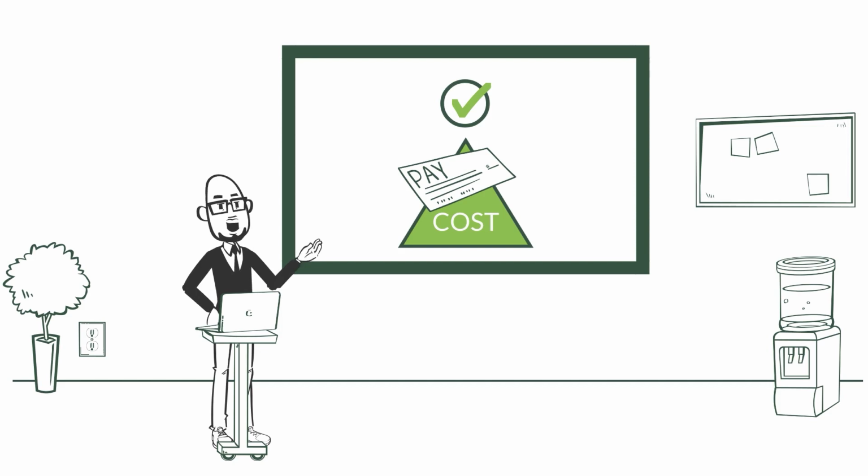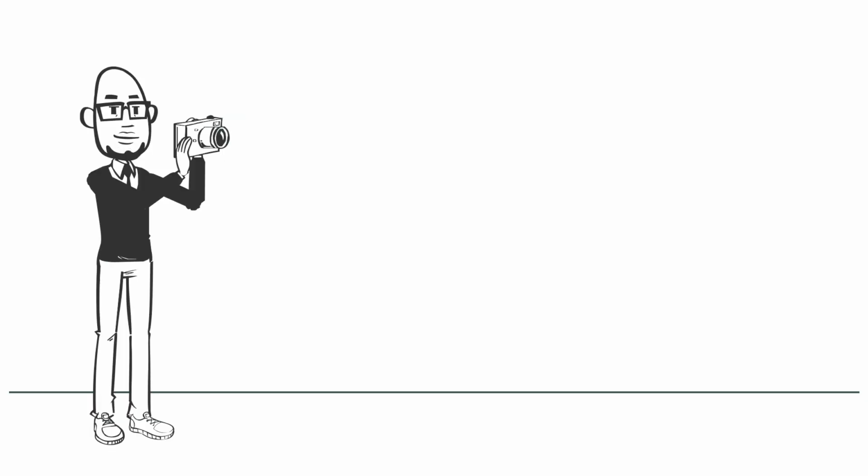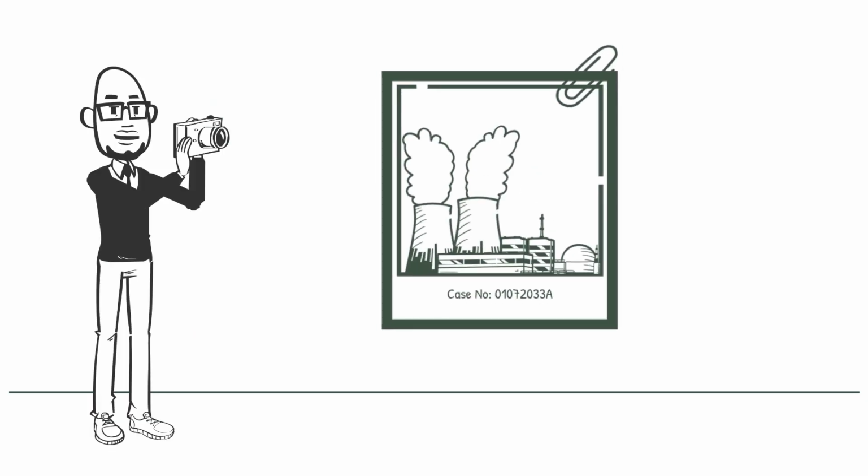Eligible costs are those directly related to the performance of eligible work. These costs must be well documented and proven to be reasonable and necessary for work to be properly conducted. When it comes to documentation, keep in mind that a picture is worth 1,000 words, and you can only take pictures in the moment, so take them before the disaster.